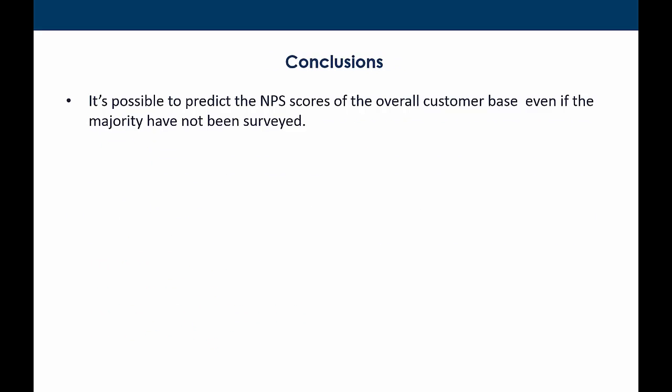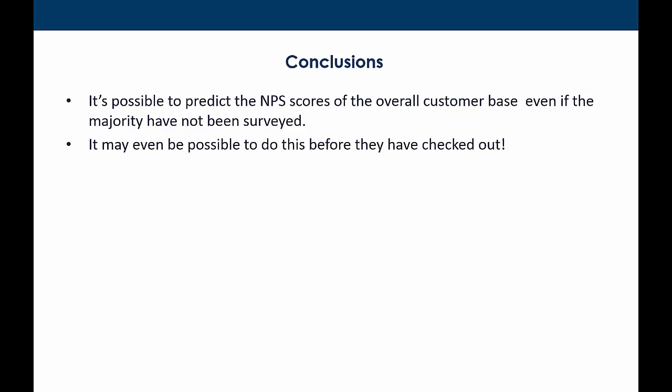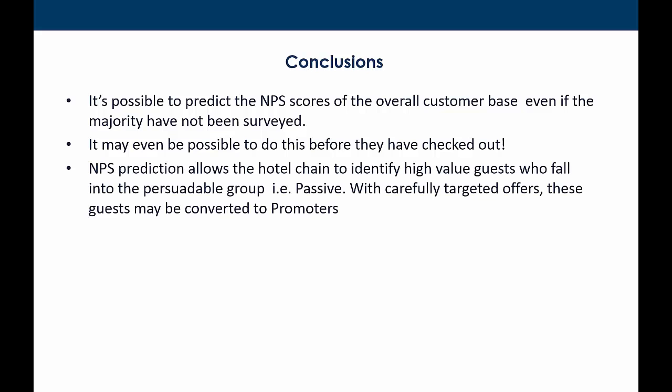Generally speaking, our conclusions are, of course, that it's possible to predict NPS scores, i.e. people's recommendation scores, of the overall customer base, even if the majority have not been surveyed. It may even be possible to do this before they've checked out of the hotel, while they're still receiving the service. The NPS prediction allows the hotel chain to identify high-value guests who fall into the persuadable group, i.e. the passives, with carefully targeted offers, and these guests may be converted to promoters.